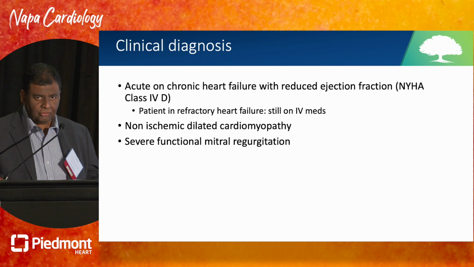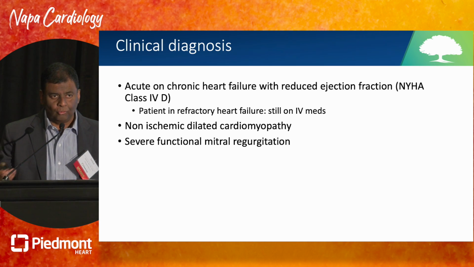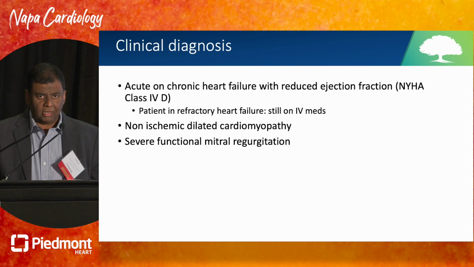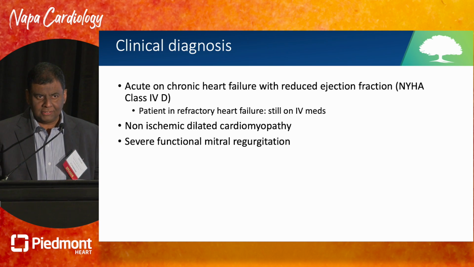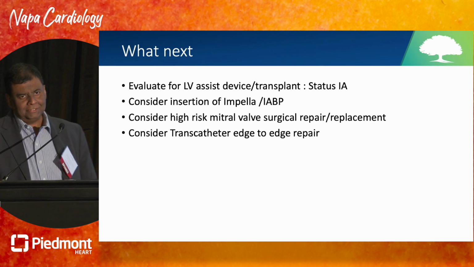She was in refractory congestive heart failure by definition. She was still on IV meds, so she's class 4D. She's non-ischemic dilated cardiomyopathy, and she has severe functional MR. So I think most people in this audience would agree with that diagnosis based on those findings. The question is, what's next?